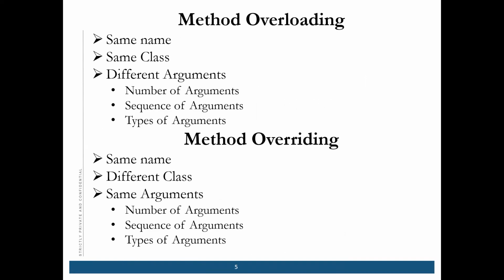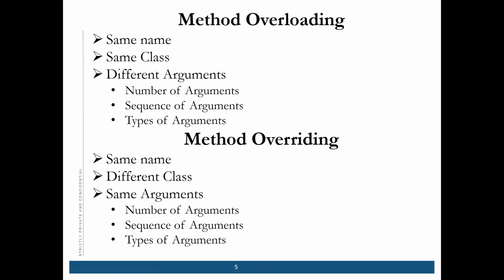Now, first we will learn method overloading, then we will go for method overriding. How do we achieve method overloading? These three things are compulsory for method overloading. First is the same name. The methods should have the same name.